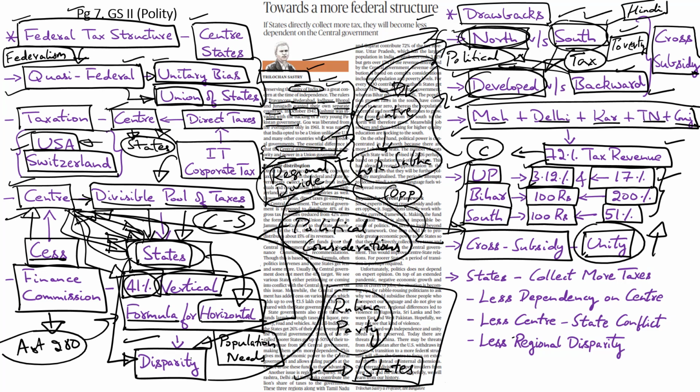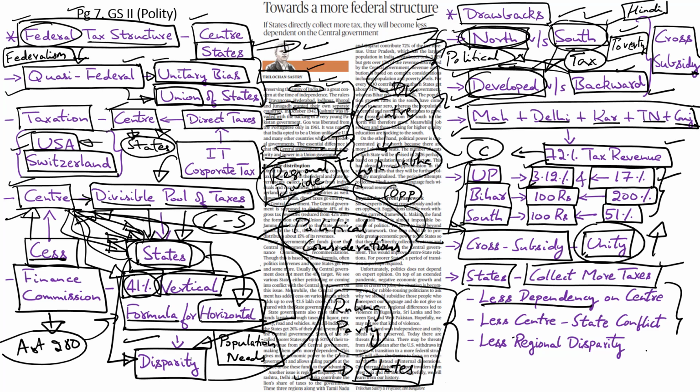So as a solution to all these problems, the writer suggests that our taxation structure should be made more federal, with the states being given more power to collect their own taxes and raise their own revenue. He argues that if the states are allowed to collect more taxes, it will reduce the dependency of some of the states on the center. Especially for the smaller backward states, their dependency on central devolution will go down.